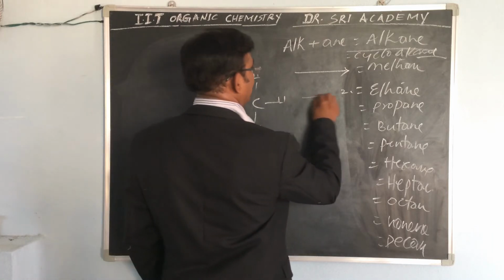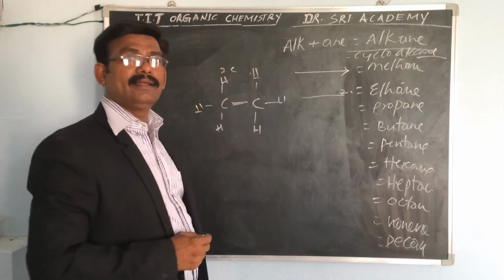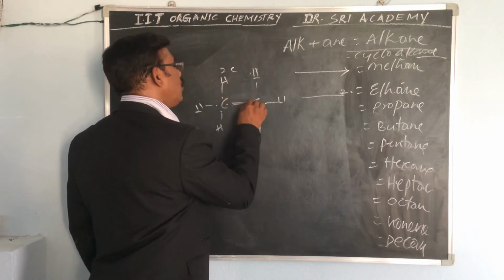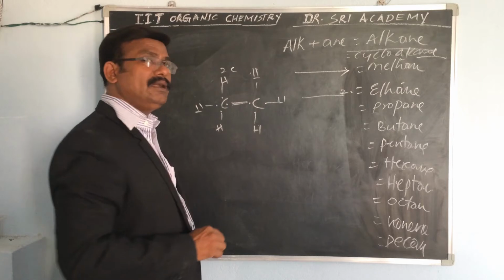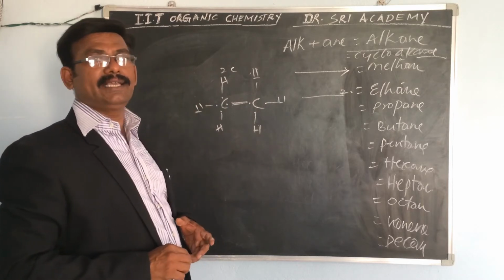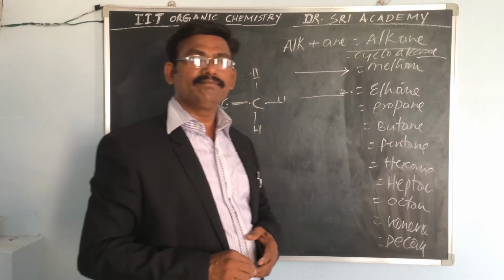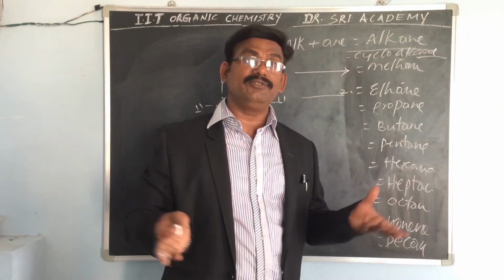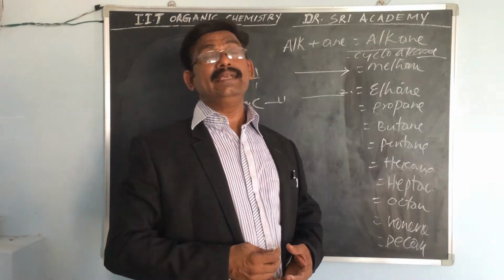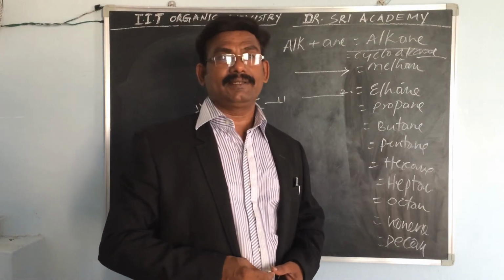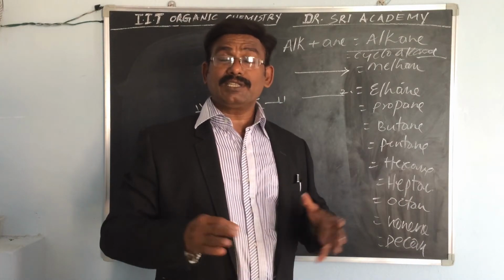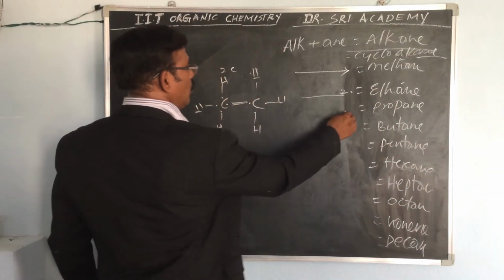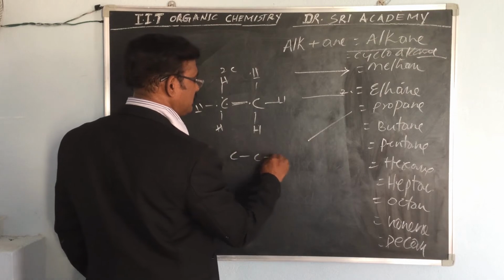That is called ethane. Here also a pair of electrons is shared between carbon and carbon, and carbon and hydrogen, with 6 hydrogens. The preparation and properties we will see in the next chapter. Just know these alkane and cycloalkane structures. First of all, we have to clear the alkanes and cycloalkanes. Like that, propane, 3 carbons.